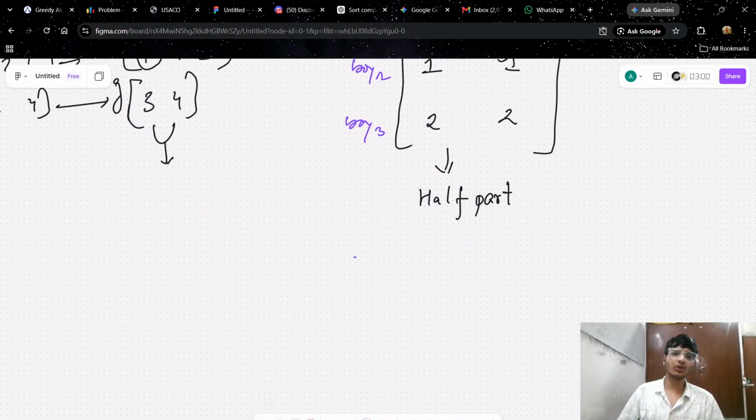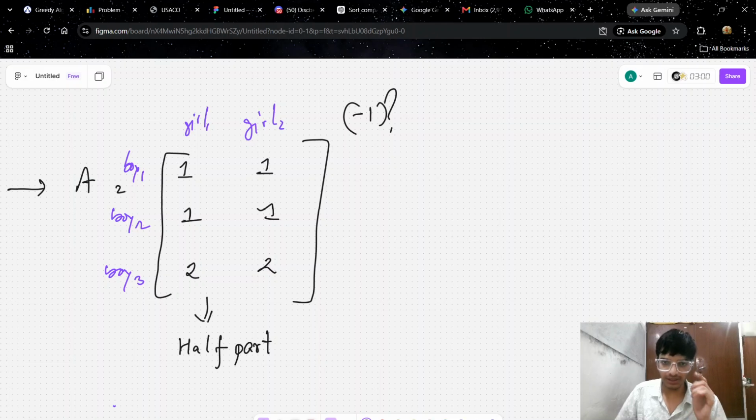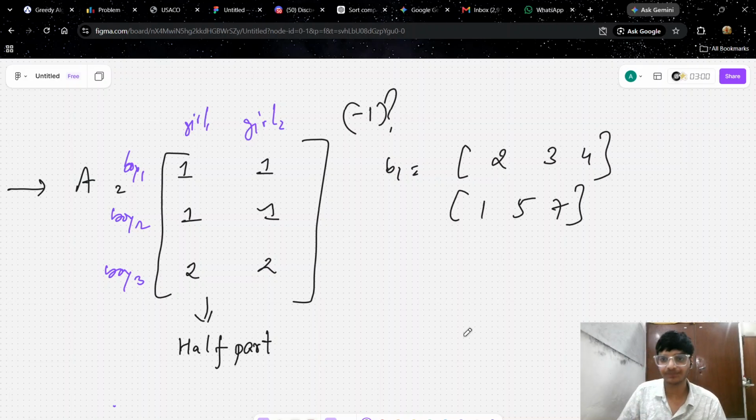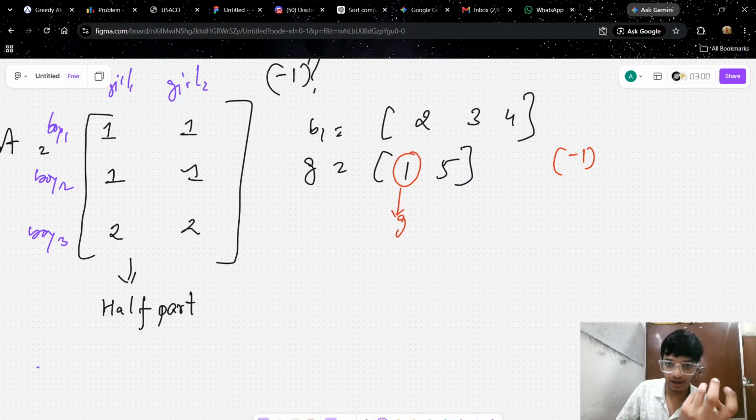Now, first of all, when will the answer not exist, that is, minus one? Let us suppose the same situation: B is 2, 3, and 4, and G is 1, 5, and 7. So when will the answer not exist, that is minus one? This is the minimum of G. After sorting, that minimum is 1.